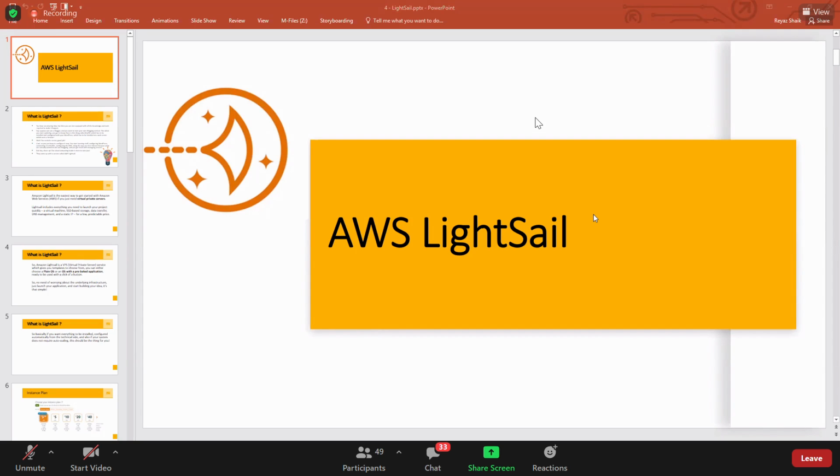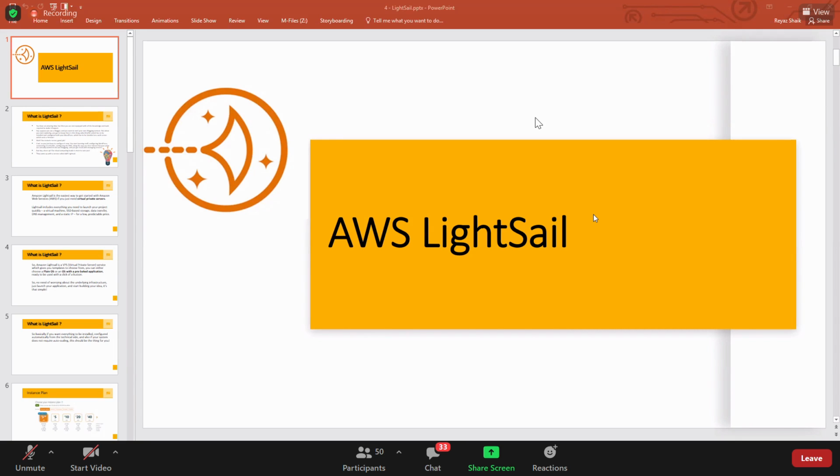Lightsail is the best start on AWS. But the thing with Lightsail is it's very selfish. Selfish meaning it doesn't want to interact with other AWS services. If you want a database, Lightsail itself will provide a database. If you want a load balancer, Lightsail itself will provide the load balancer. If you need Route 53, Lightsail itself will provide it. If you need monitoring, you don't need CloudWatch, Lightsail will provide its own. Everything is its own home. Everything is by itself, right?